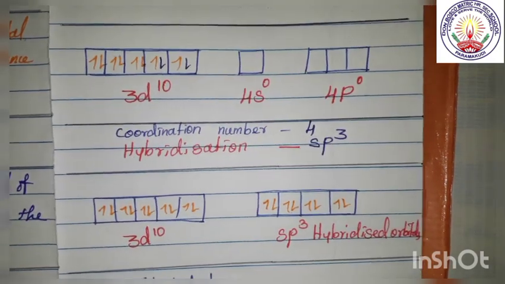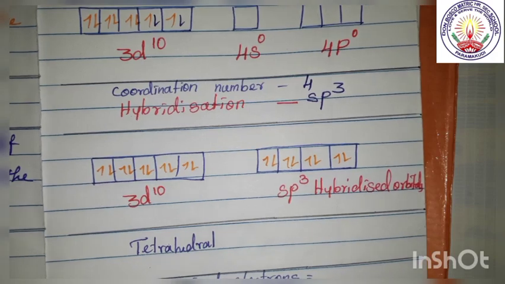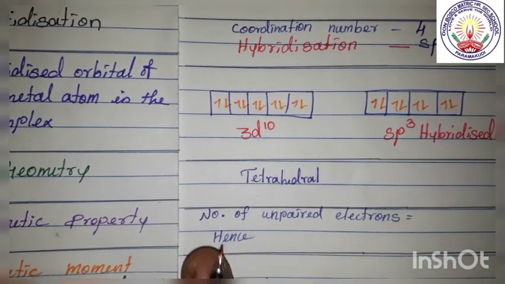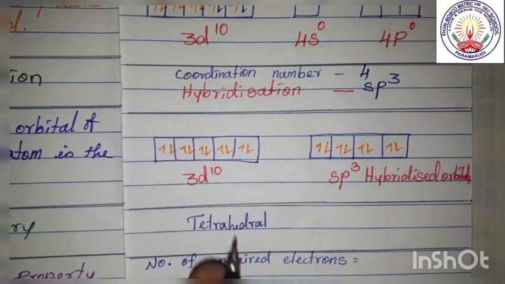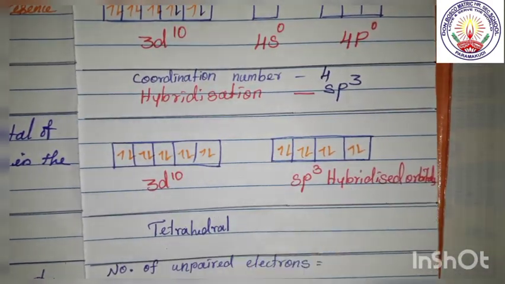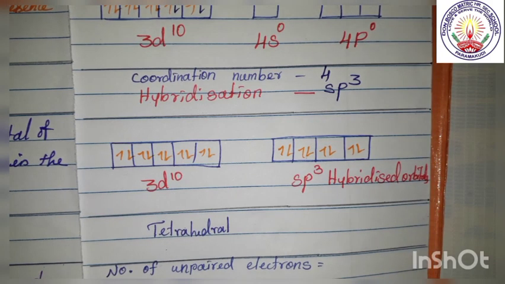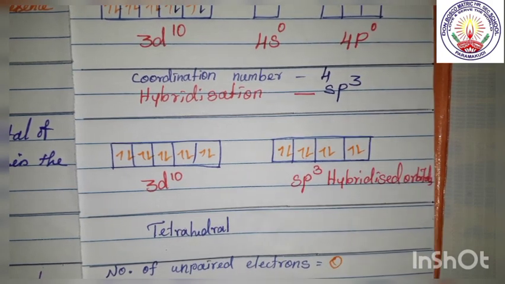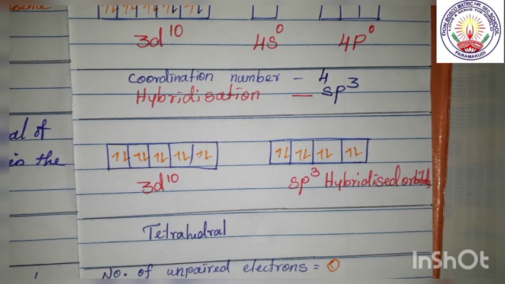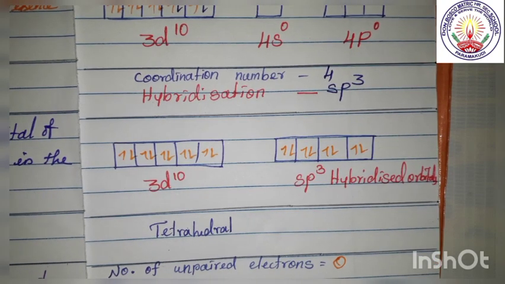Okay, now you see, next one, geometry is over. Next one is magnetic property. So number of unpaired electrons. Children, do you find here any unpaired electron? No, these are all paired electrons. So the number of unpaired electrons is 0. Hence when there is no unpaired electron, it is diamagnetic.